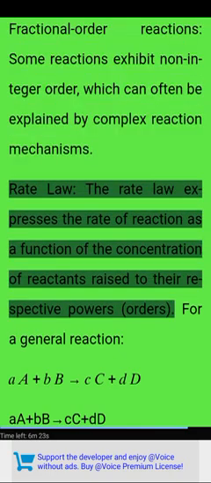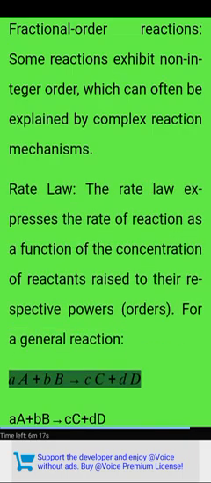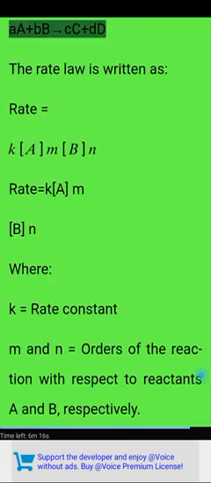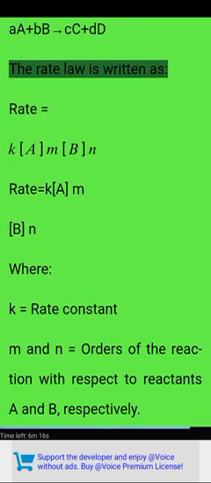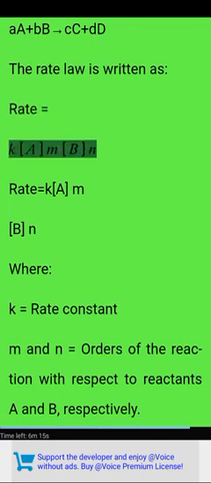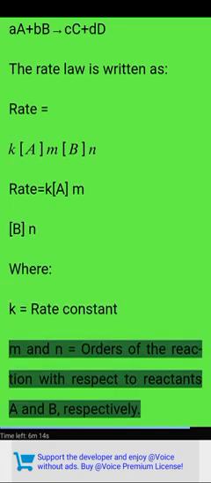Rate law. The rate law expresses the rate of reaction as a function of the concentration of reactants raised to the respective powers, or orders. For a general reaction, aA + bB → cC + dD, the rate law is written as rate = k[A]^m[B]^n, where k equals rate constant, and m and n equal the orders of the reaction with respect to reactants A and B, respectively.